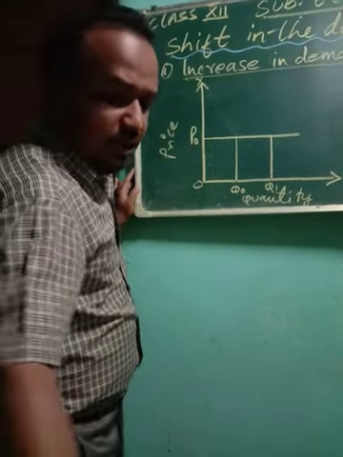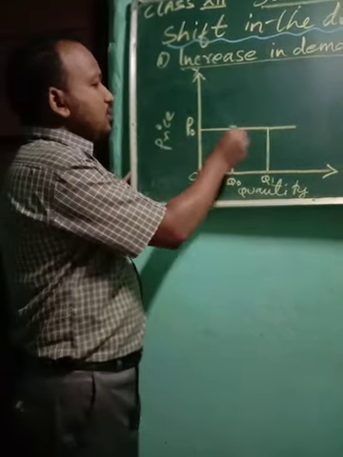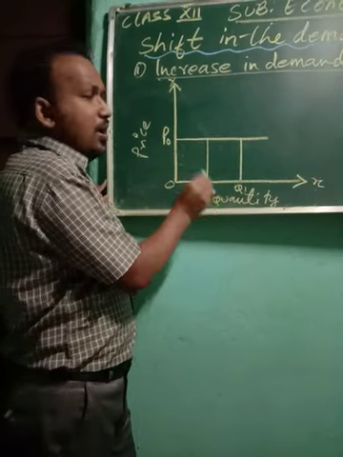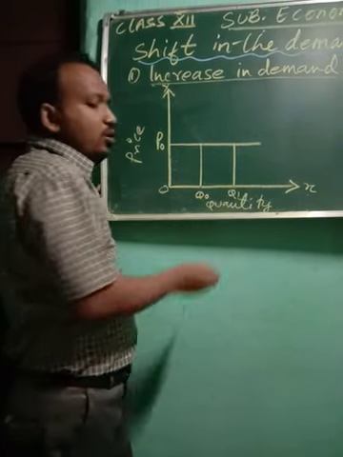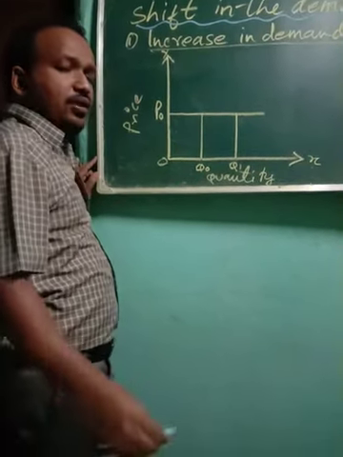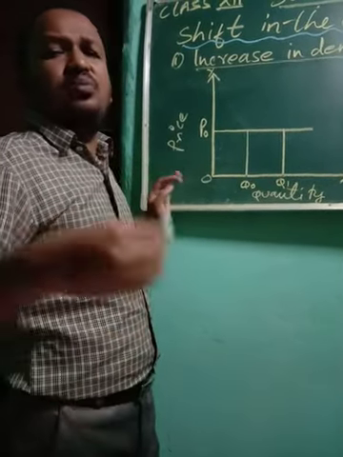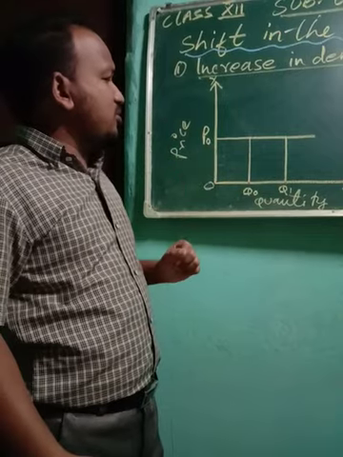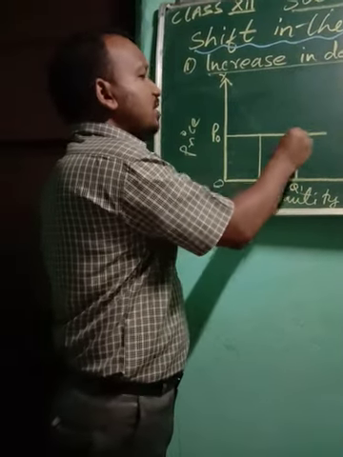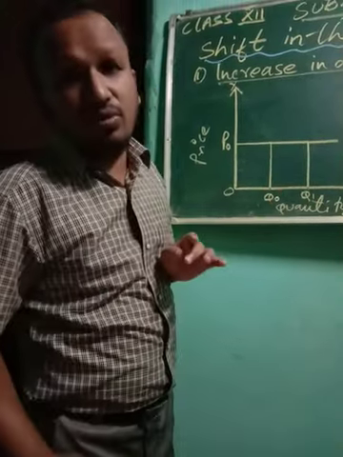So you see here, when the price is same, a consumer has demanded Q0. Now suddenly how is he buying more? Here we are taking the first factor, the income of the consumer. So income of the consumer has increased, so at the same price, the consumer can buy more goods.